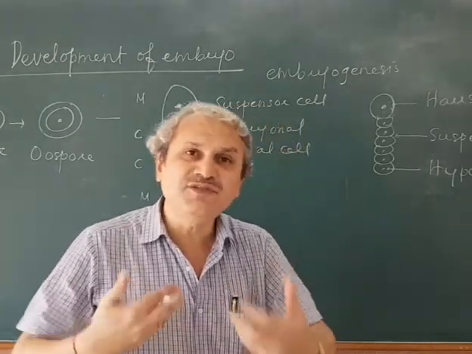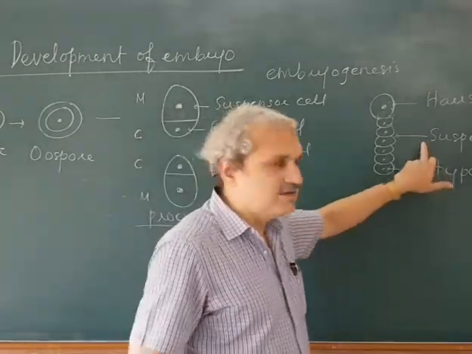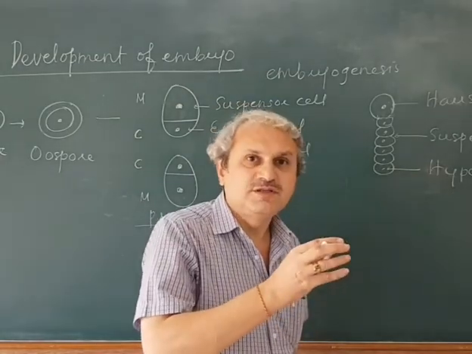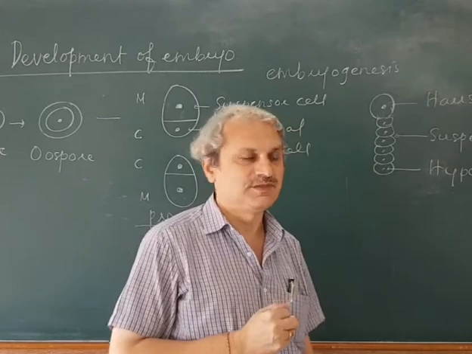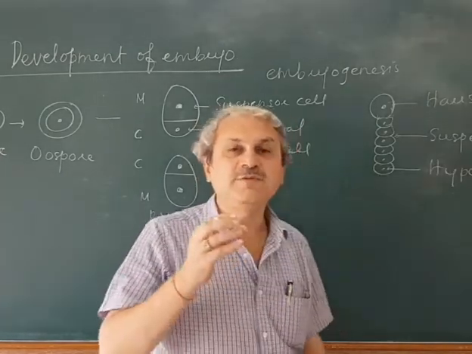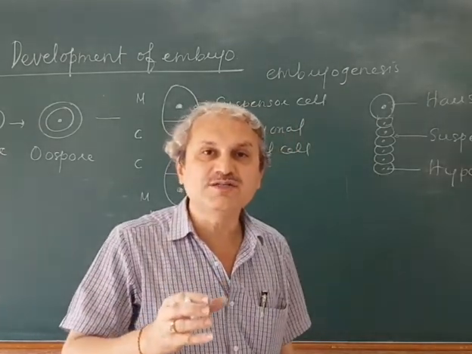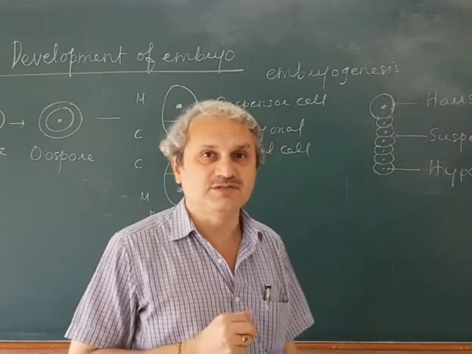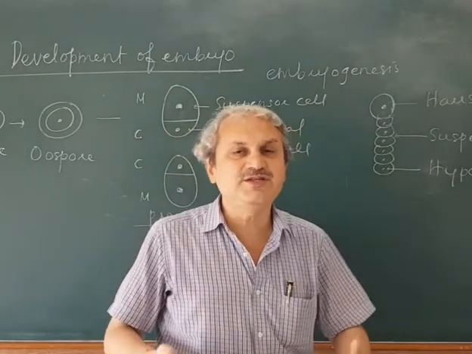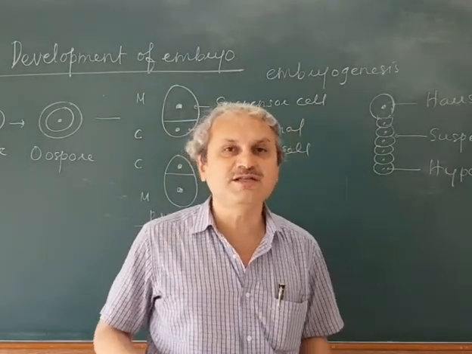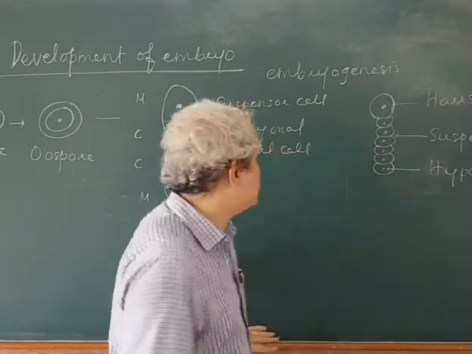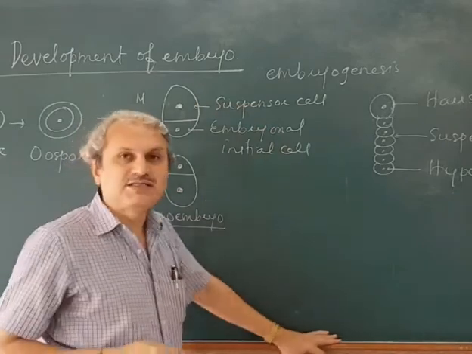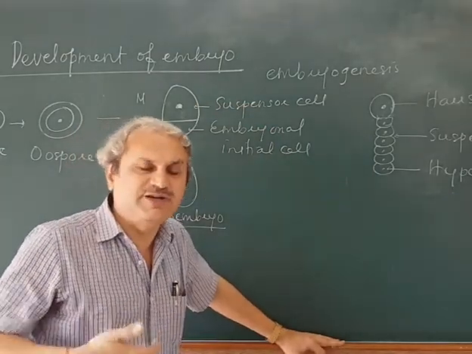Now, what is the role of this suspensor? This suspensor pushes the embryo towards the endosperm, because the endosperm is nutritive. It provides nourishment to the developing embryo. Is that clear? Now, we'll see how this embryonal initial cell functions.